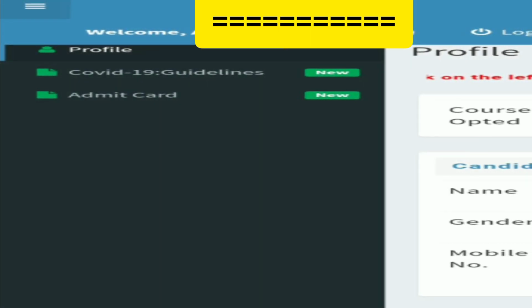We can see three lines on the left side of the page, and when you click on it, you can see your profile, COVID-19 guidelines, admit card. What you have to do is click on the admit card and it will be downloaded to your phone. Please note, visit any internet cafe or Akshaya center near you to take a print of the admit card as soon as possible.